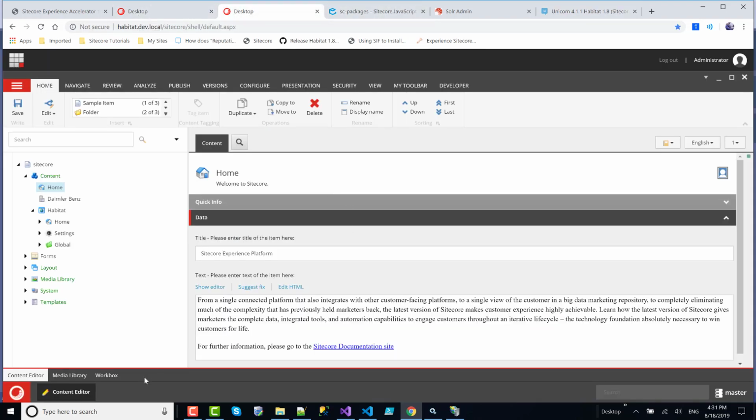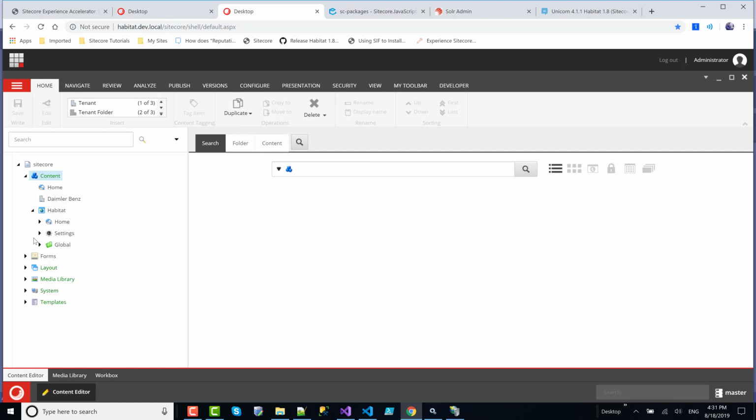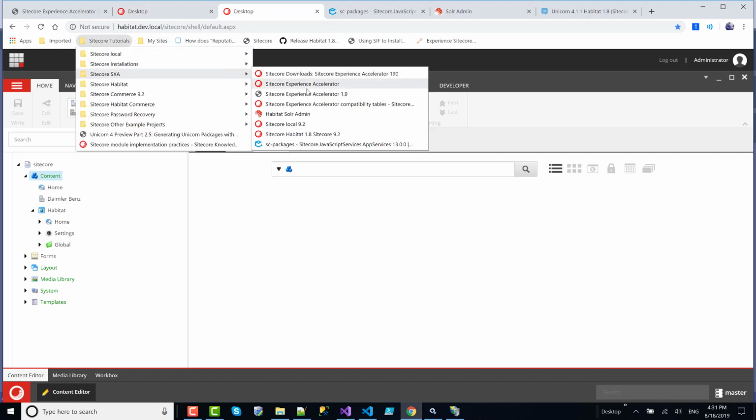So the SXA module was installed. And how can we verify? The simplest way to verify is to come here, right click, insert. You can see two folders, tenants and tenant folder, and these are the SXA folders. So the next step, let me go back to our documentation.